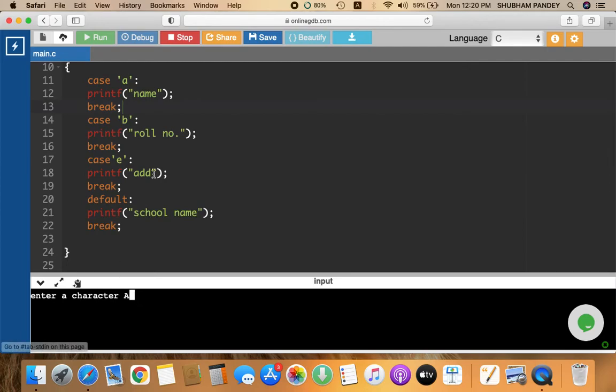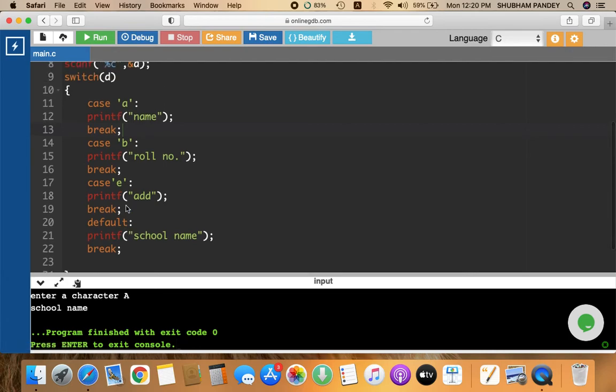For C, there is a big difference between small a and capital A because their ASCII value is much different. Okay, I will teach you about the ASCII value when I teach data type. There I will tell you something about ASCII value. Okay, so when I press the enter, a school name is printed.